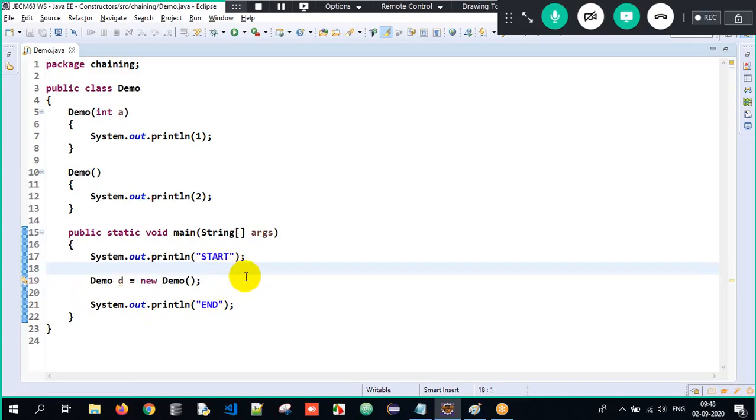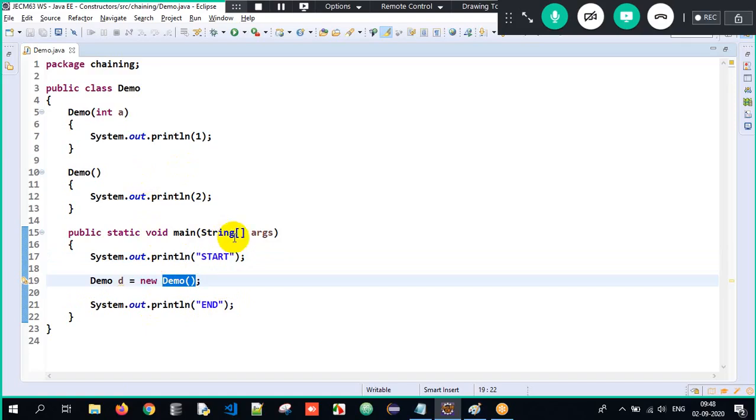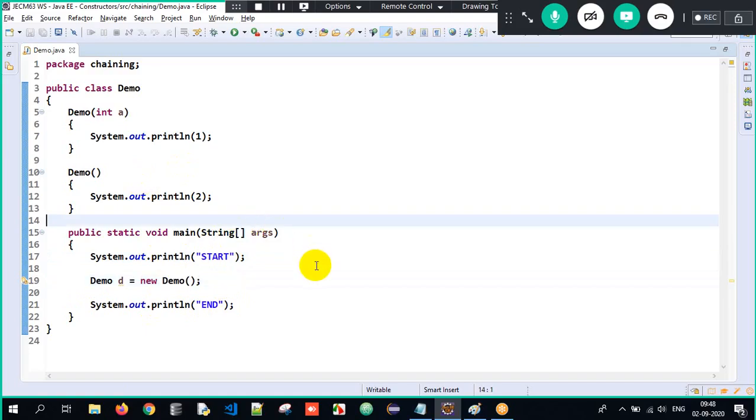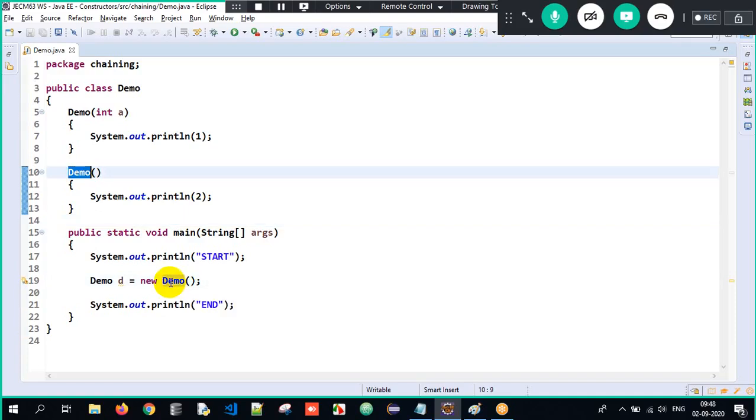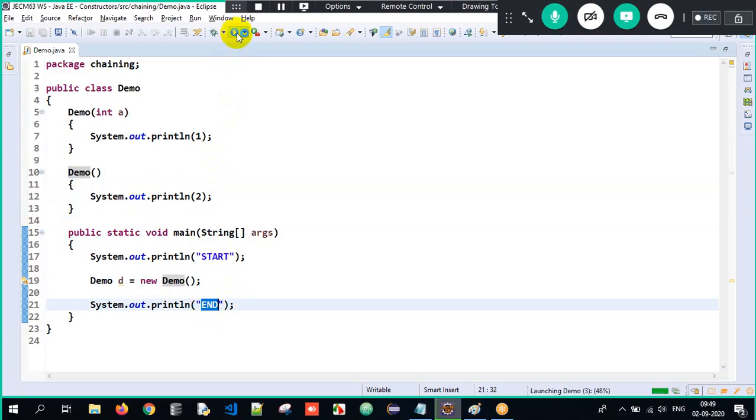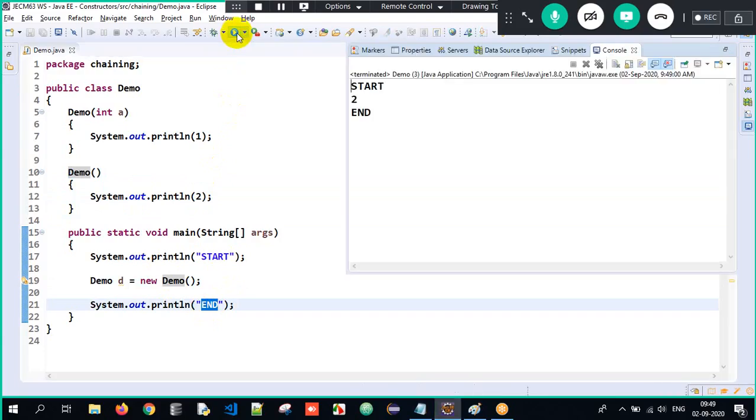Now what will be the output? Start, then the constructor will get executed. But which constructor? Press Control on your keyboard, hover on the constructor call, and click on it. Look, where is the control taking us? The control is taking us to the second constructor, wherein I will print 2. Control comes back, end. So the output is start, 2, end.